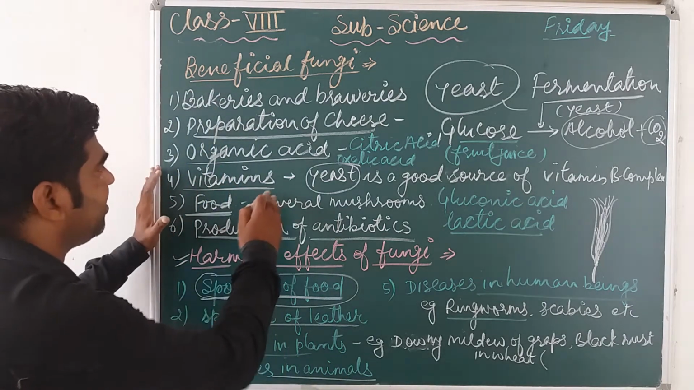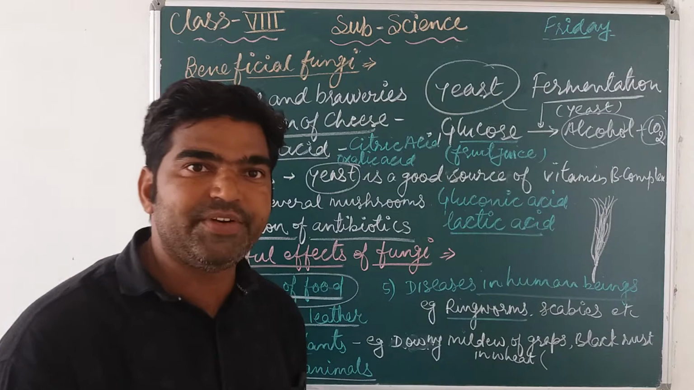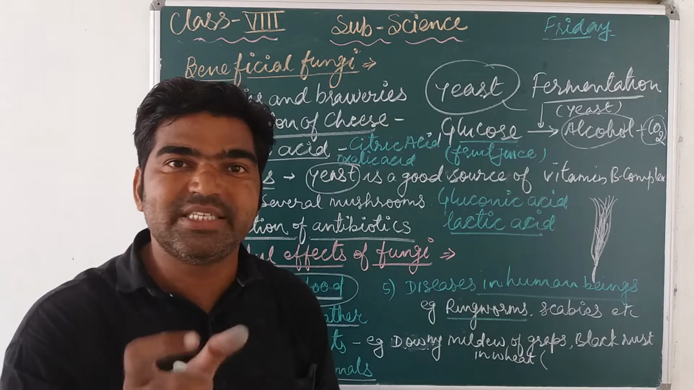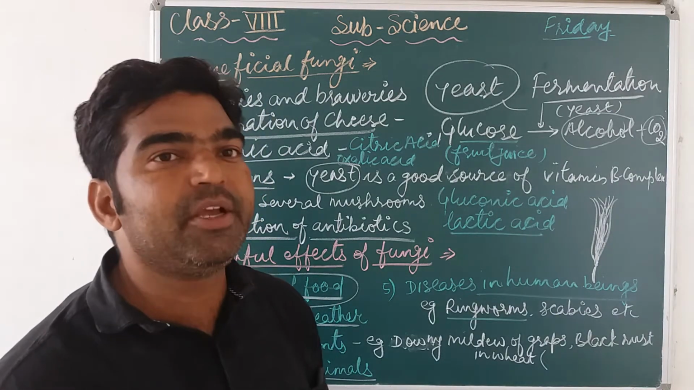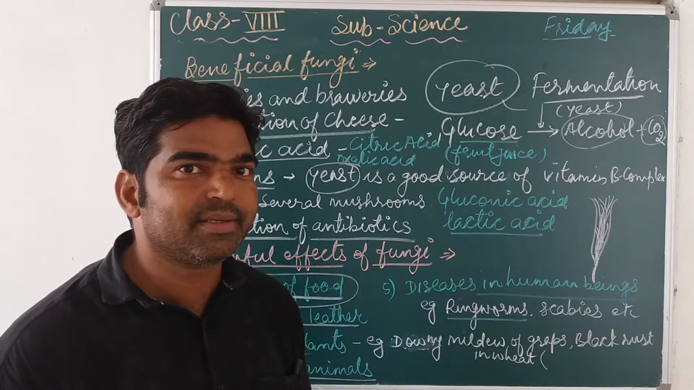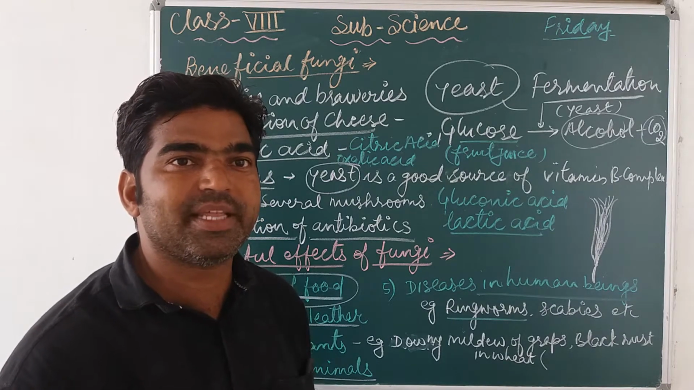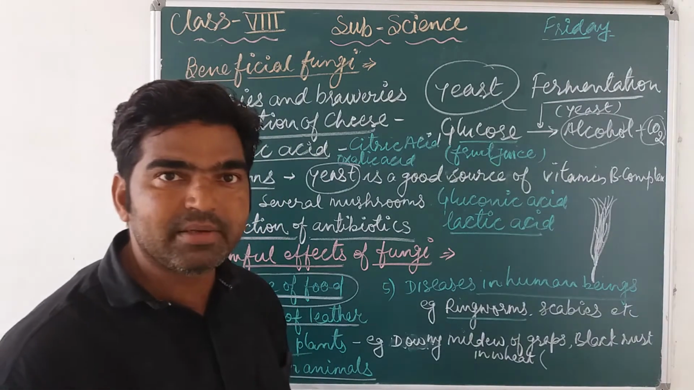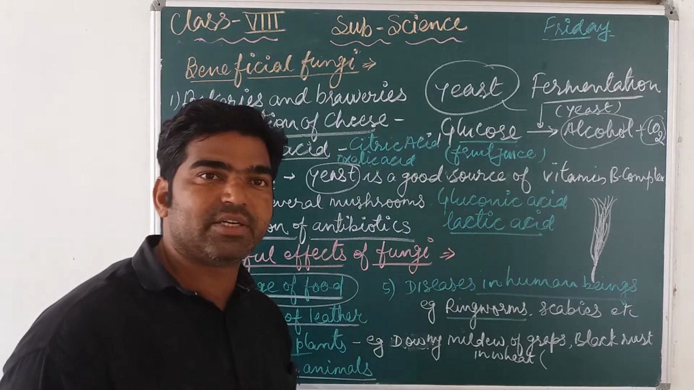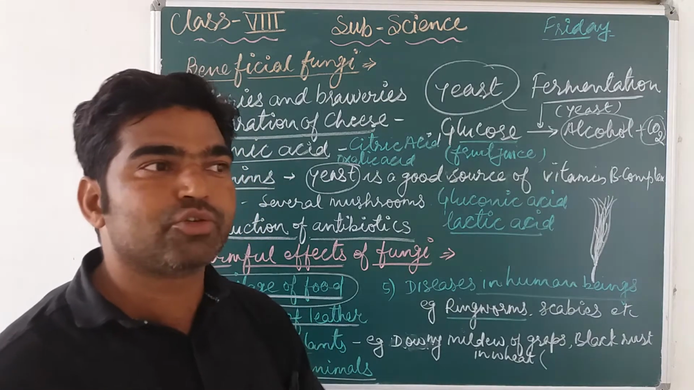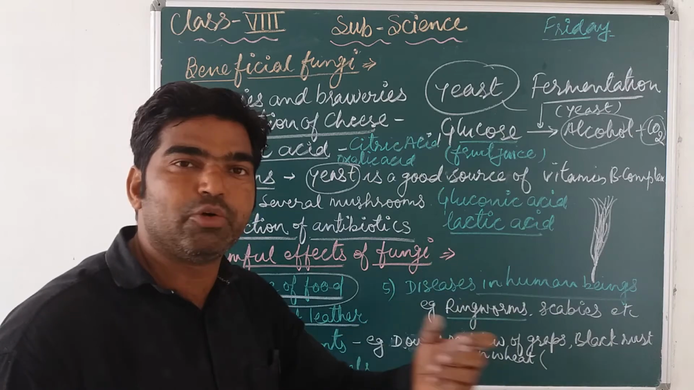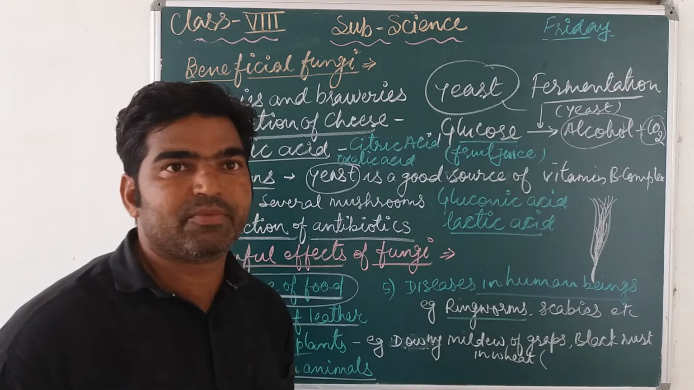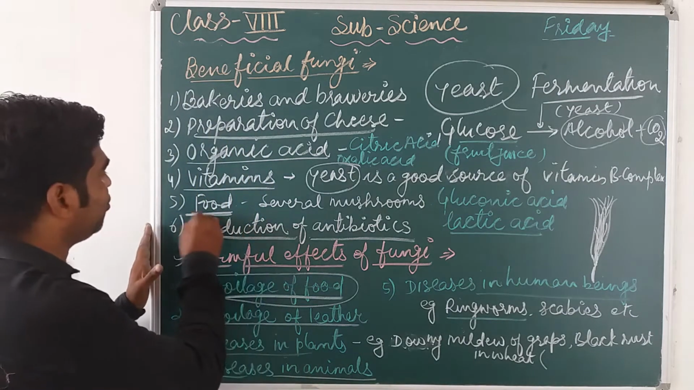Next, vitamins. Fungi are a good source of vitamins. A special example is yeast, which is a good source of vitamin B complex. Why is it called B complex? There are many types of vitamin B: B1, B2, B6, B12. These are all types of vitamin, which is why it is known as vitamin B complex. So yeast is a fungus and a good source of vitamins. Next, it is also a good source of food.